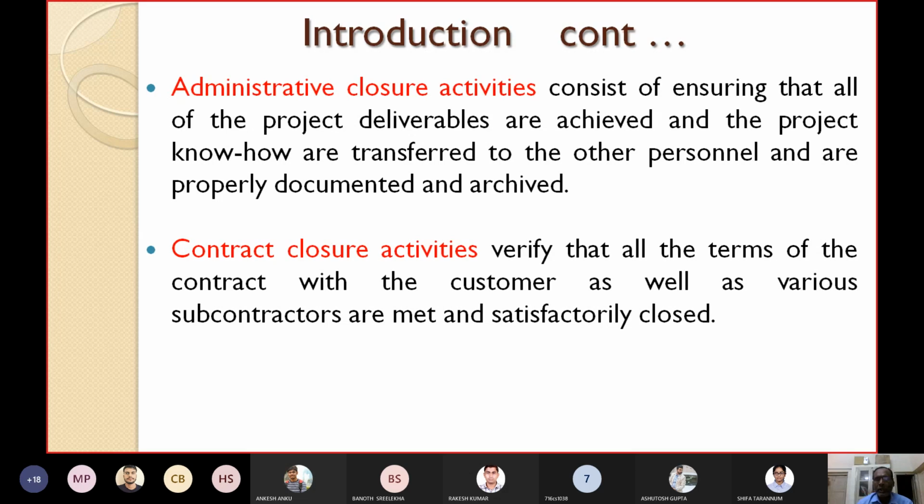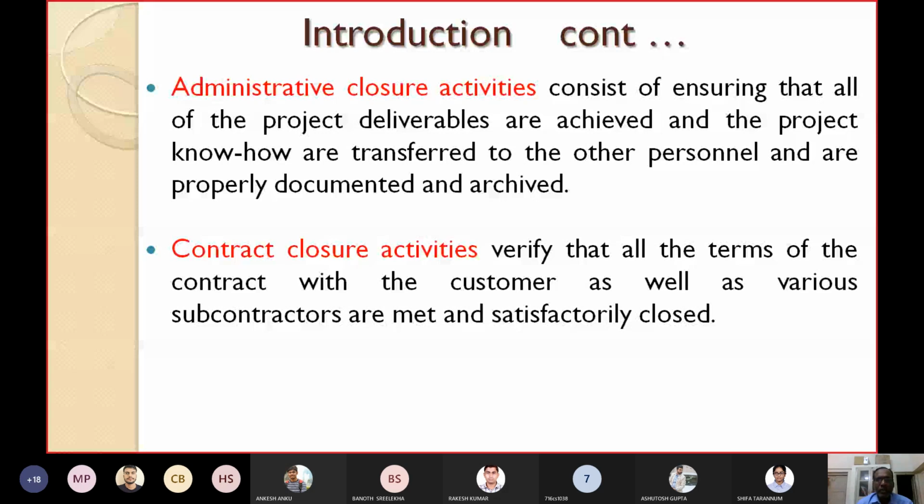So the administrative closure activities consist of what? They consist of, one, ensuring that all of the project deliverables are achieved. Two, the project know-how is transferred to the other personnel of the organization. Three, it is properly documented and archived for future use.